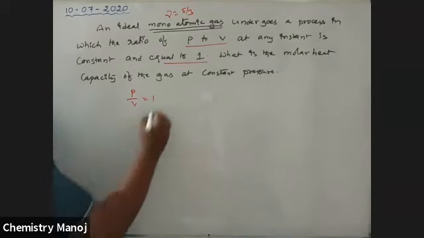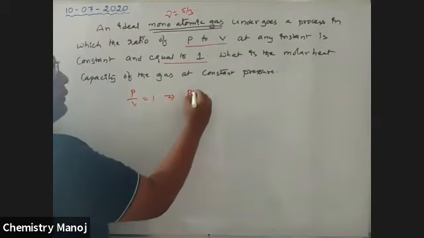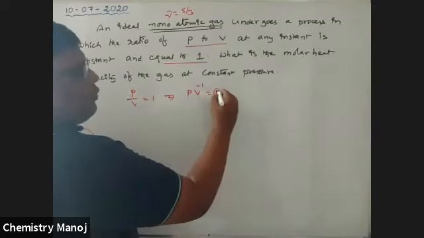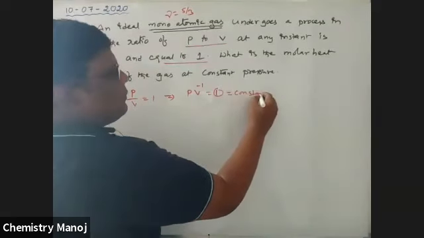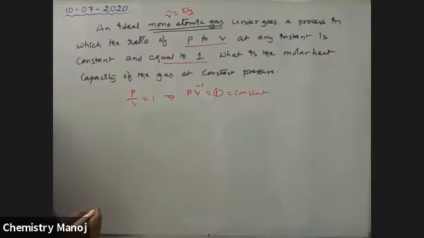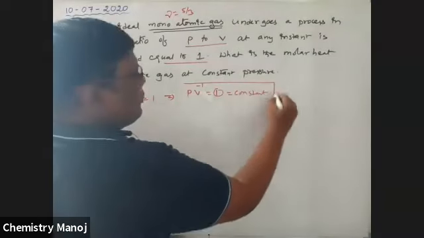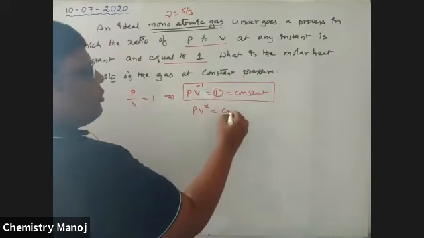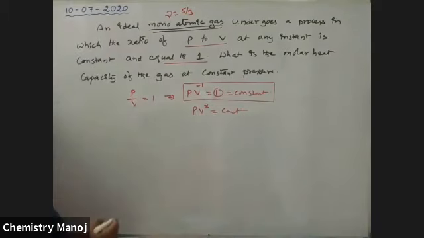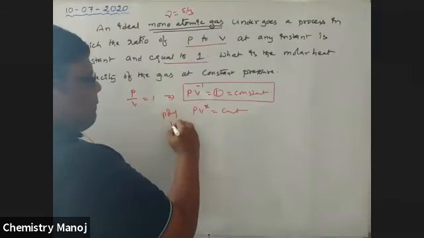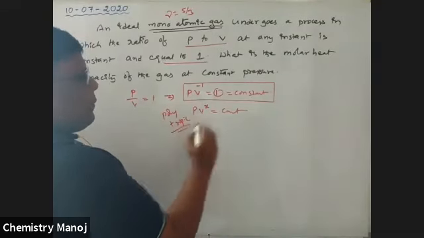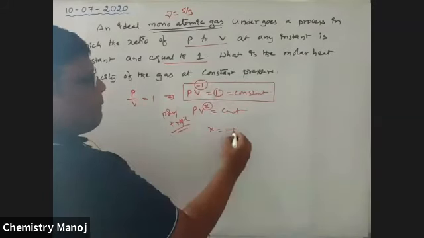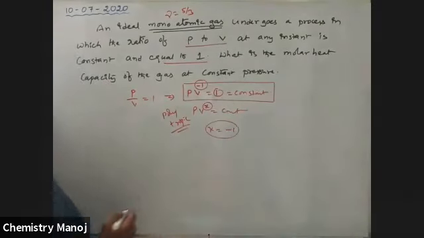So that implies P V^(-1) is equal to constant. Therefore, it is a polytropic process. It follows P V^x equals constant. It is nothing but a polytropic process. Therefore, x is equal to minus 1.